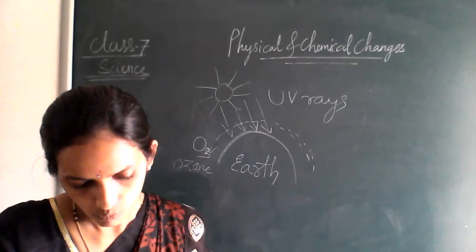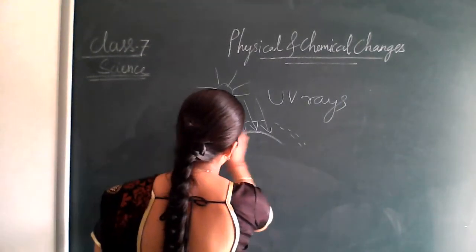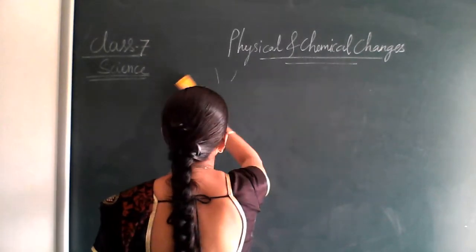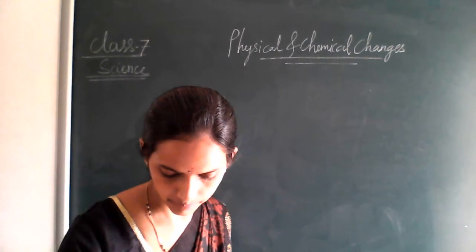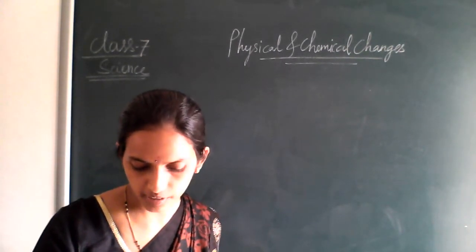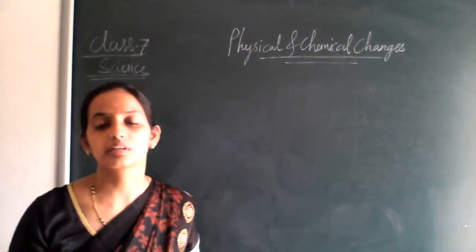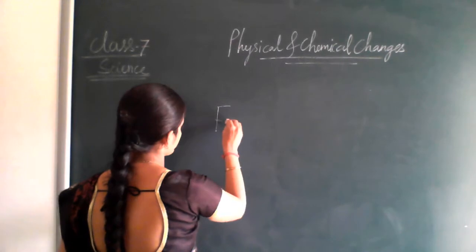Then what have you studied about the rusting of iron, right? The process of rusting can be represented by the following equation. Whenever there is rusting of iron, what all things are reacting?